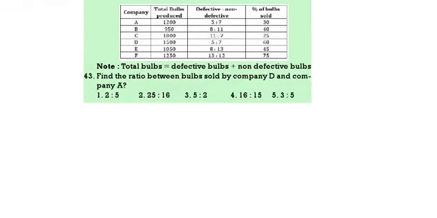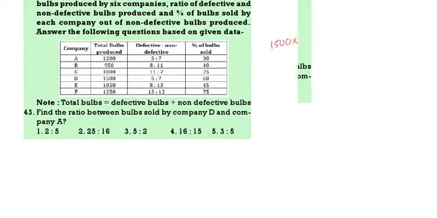Now company D, company A, find the ratio of bulbs sold. Now D, it is 1500 into defective, non-defective 7 by 12. In this sold will be 3 by 5. If you do this calculation, see, 12 2s, 12 5s. So 175 into 3.